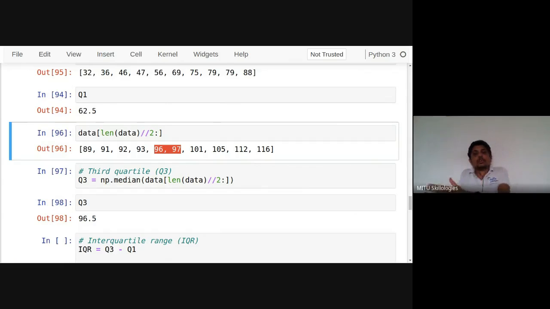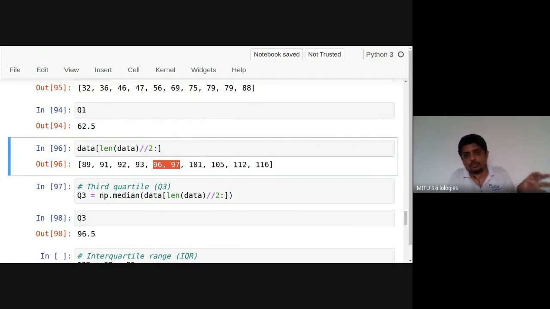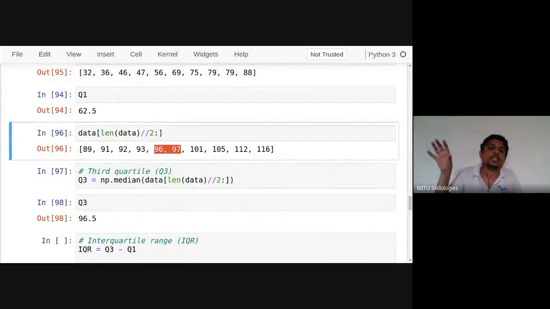This is the third quartile value, the 75% quartile value. That is the second half, and its center is its median. So the median of the first half is the first quartile, the median of the second half is the third quartile, and the median of the whole, between 25 and 75, is the same element, the 50% quartile.